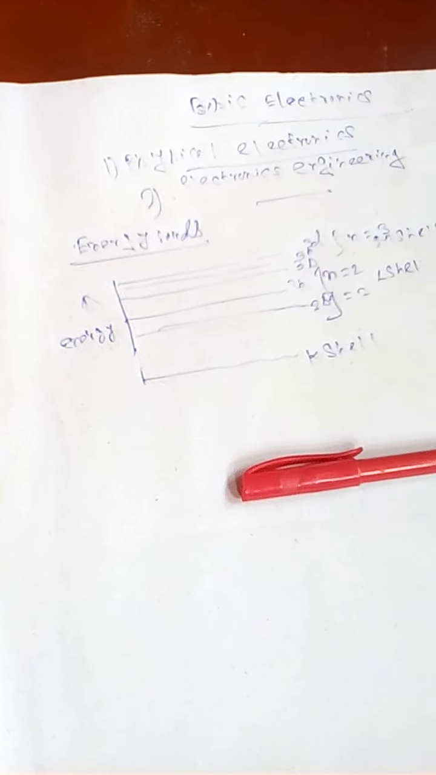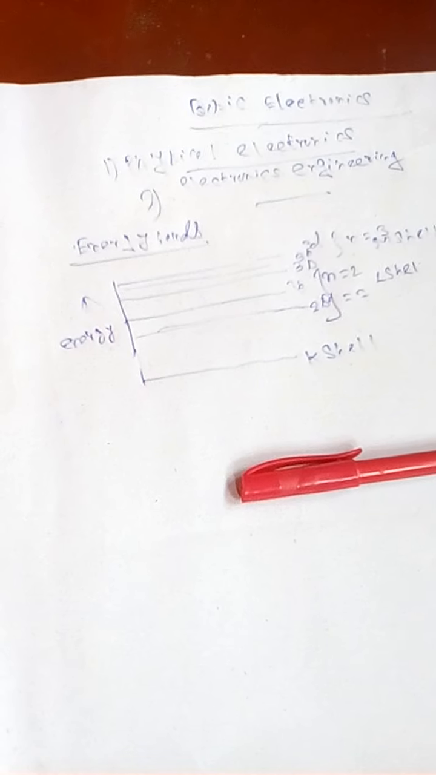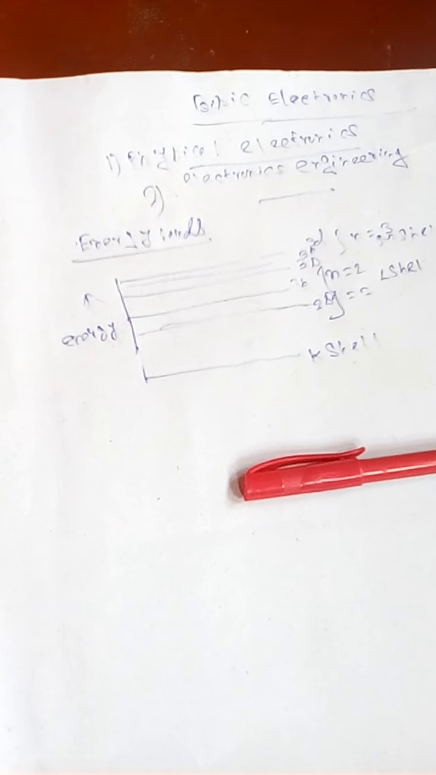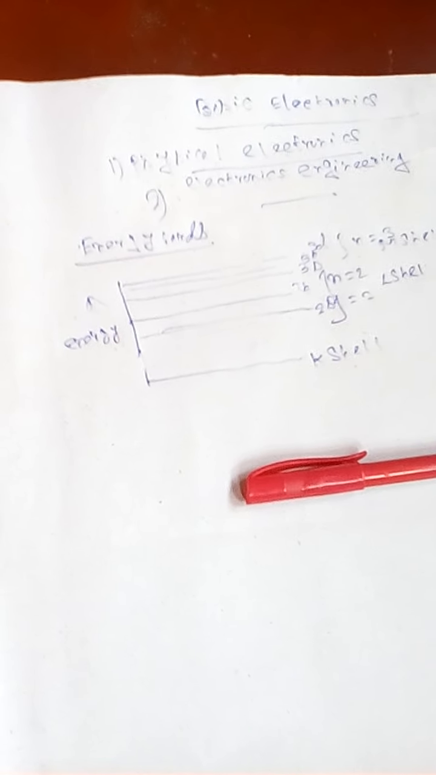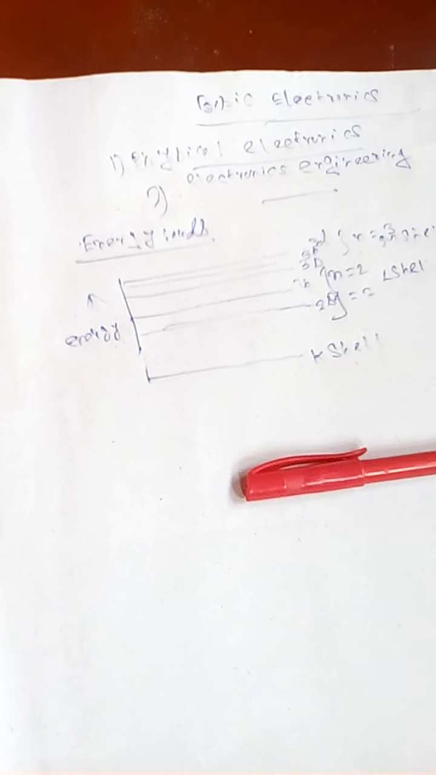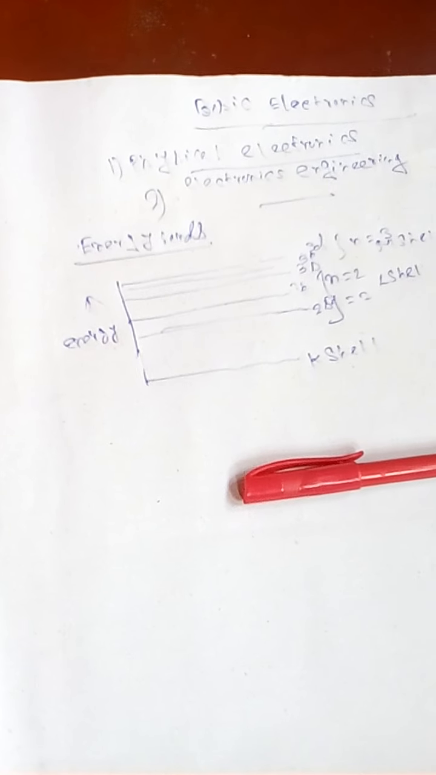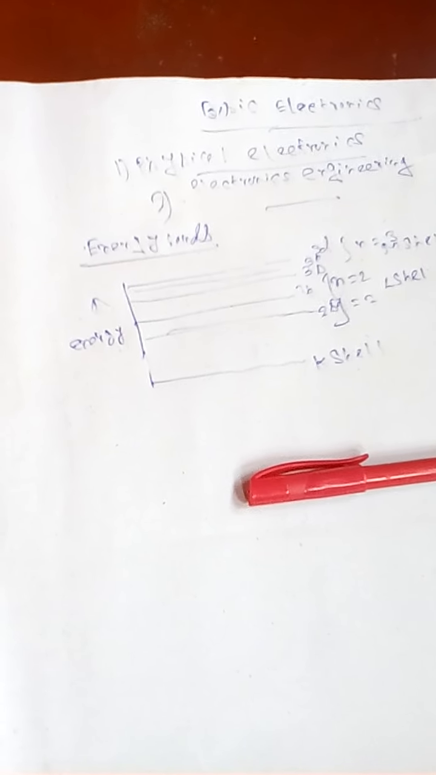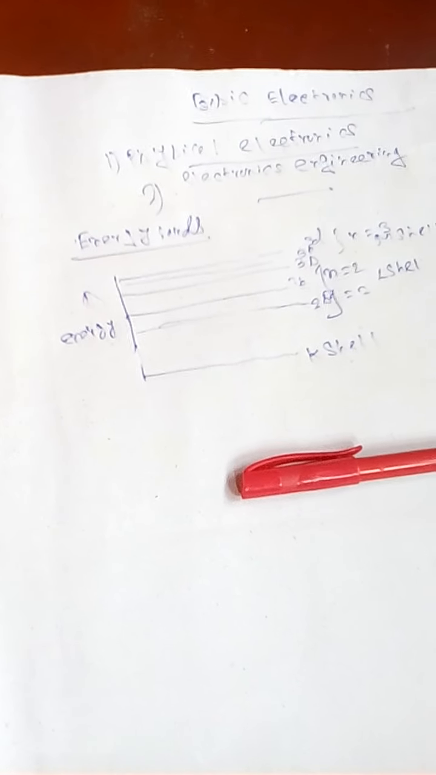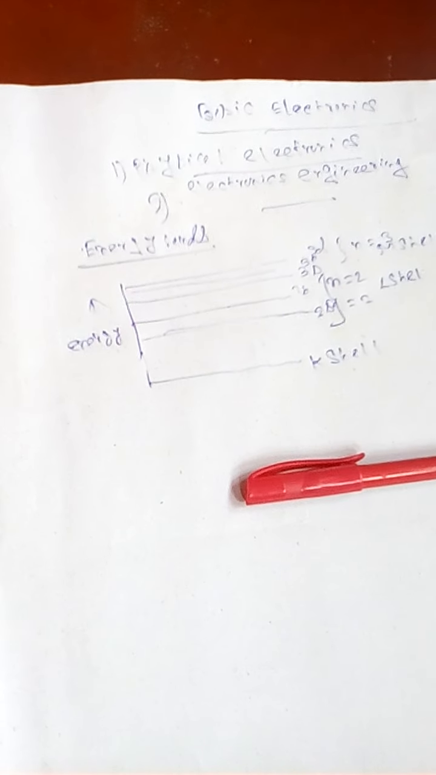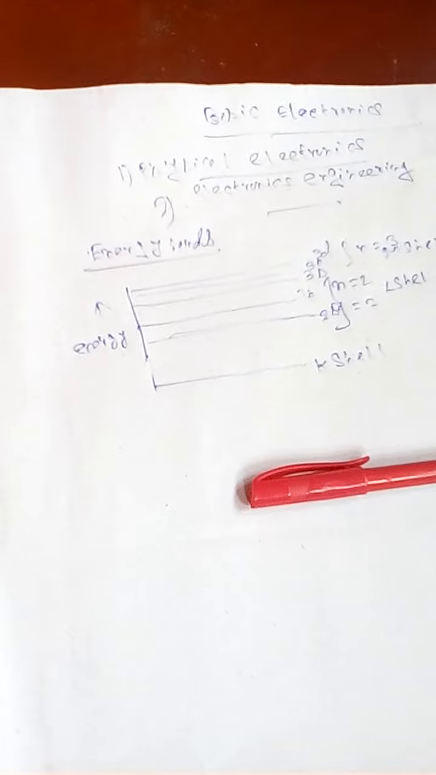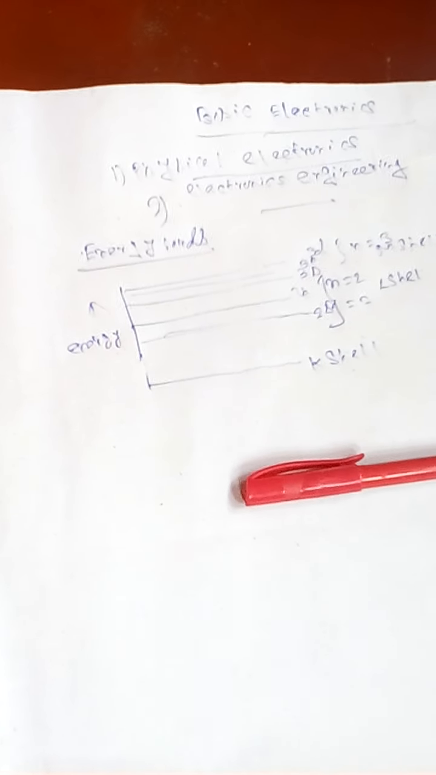After splitting, the separation between energy levels is small. But since the number of atoms is very large, 10 to the power 23 atoms per cubic centimeter, the total spread between the maximum and minimum levels is several electron volts. The large number of discrete but closely spaced energy levels is called the energy band.